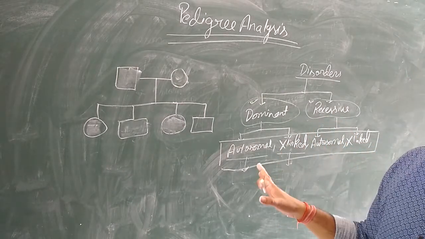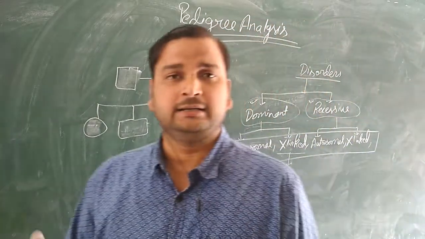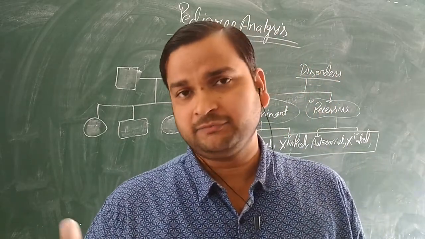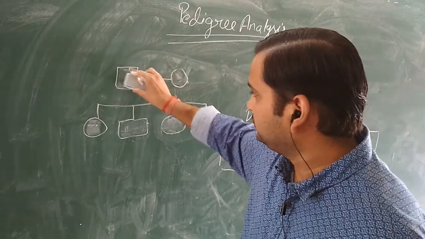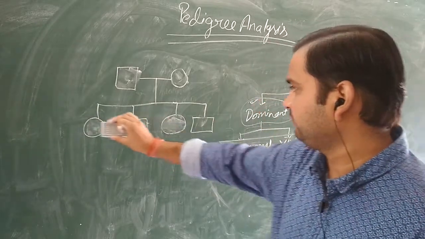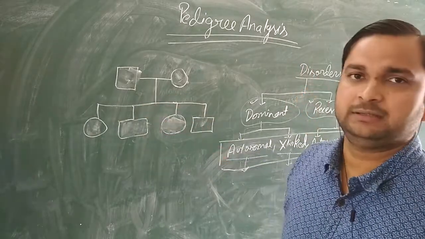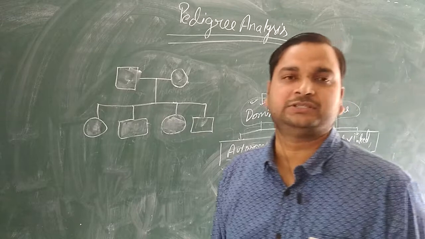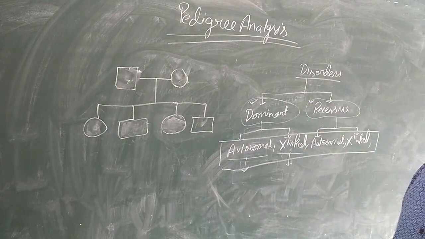There will be skipping of generation and the disease will be transferred equally to the offspring. Means the disease will be transferred equally to the male offspring and the female offspring. That example I will give you. Both are normal and these two are affected. These two are affected. These two are normal. Skipping the generation and male and female are getting equally diseased. Therefore, that disease will be autosomal recessive.